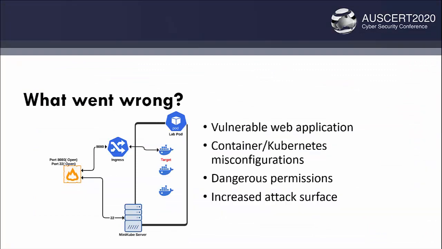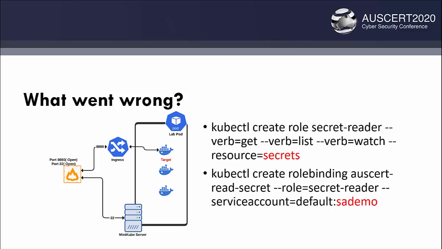So what was wrong with this setup? We had a vulnerable web application. We had some misconfiguration in Kubernetes where we assigned the dangerous permission to the service account that runs the pod. There is also an increased attack surface with the SSH interface being exposed.